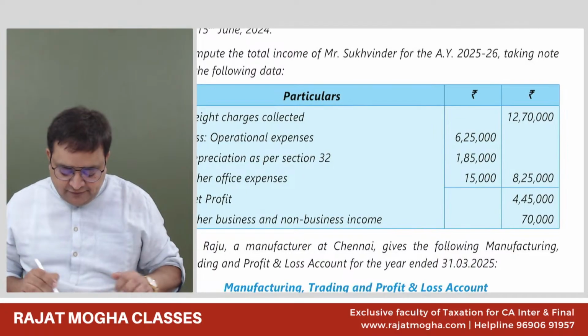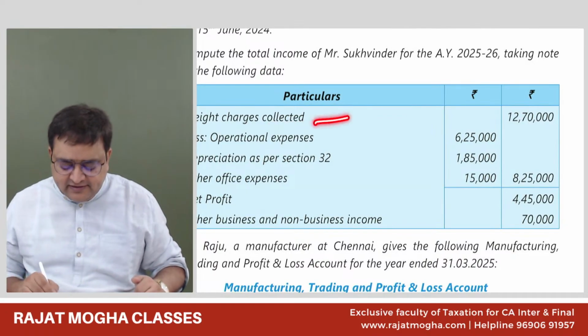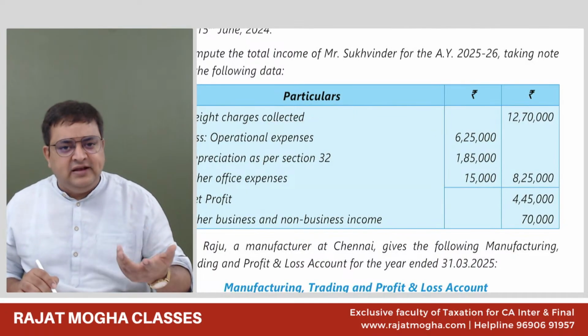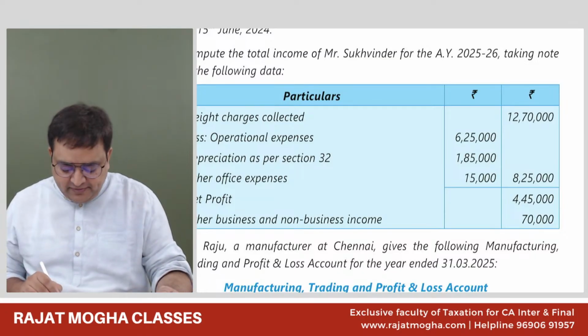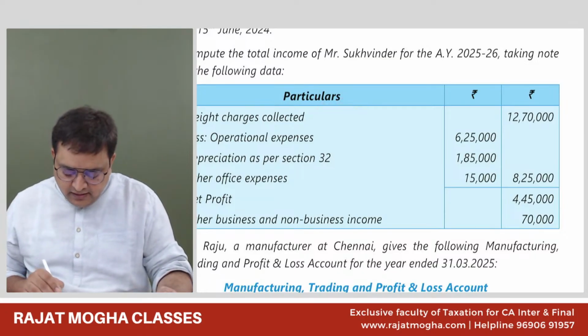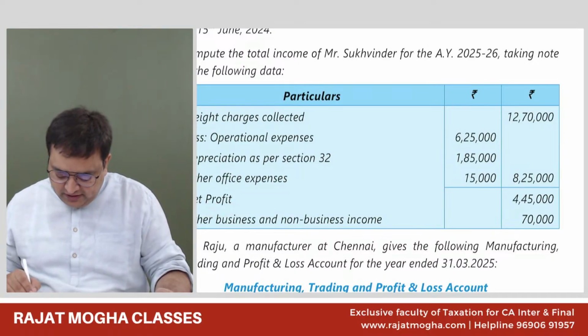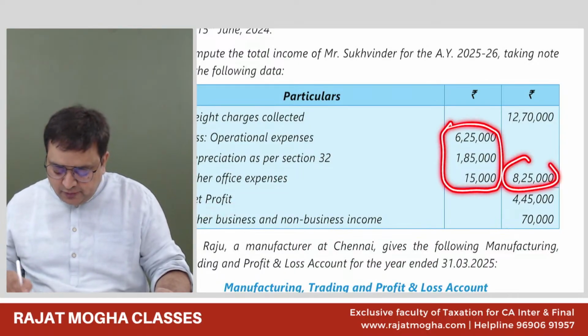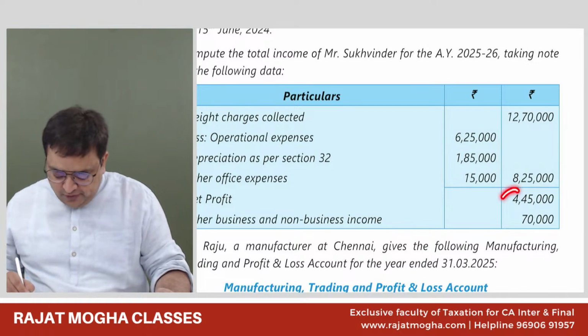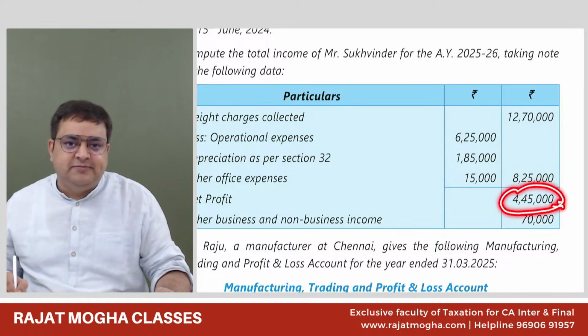Freight charges collected is a kind of sales for him. It's the gross receipts for him. Less operational expenses, less depreciation as per section 32, other office expenses, net profit. These total expenses come to 8,25,000. So 4,45,000 is the profit from this business.